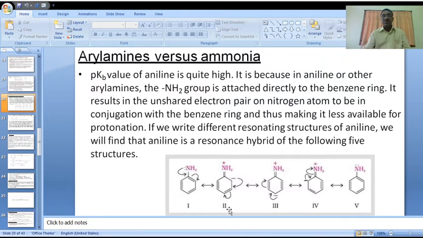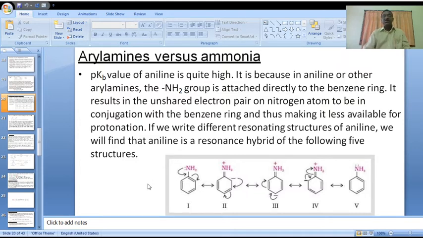Due to that reason, the pair of electrons on nitrogen atom is less available for the protonation process. These pair of electrons are participating in conjugation with the benzene ring. Is it clear?